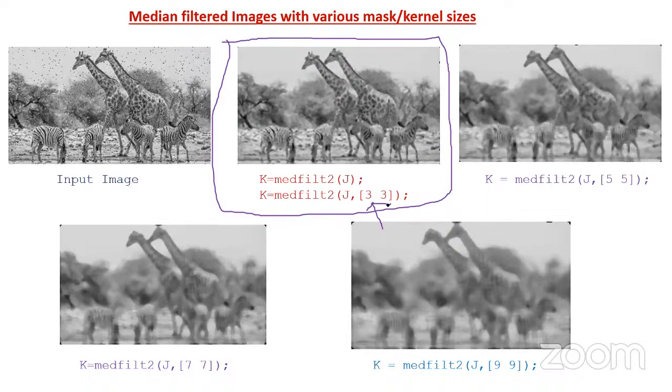So the median filter is better for noise reduction of the given input image of kernel size or mask 3x3. But when you are applying 5x5, 7x7, etc., the quality of the image is not up to the mark. That's why in our research we have fixed a median filter with size 3x3. Like that, we can make a conclusion. If you are not making a conclusion like that, immediately we will get a question from the viewer: what is the size of your mask or kernel?